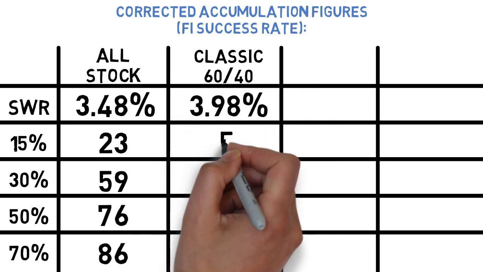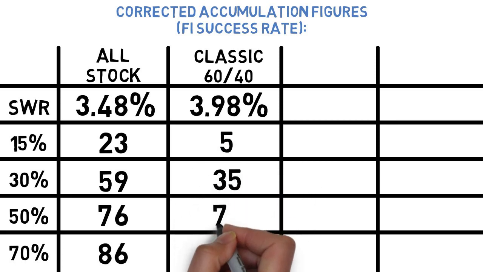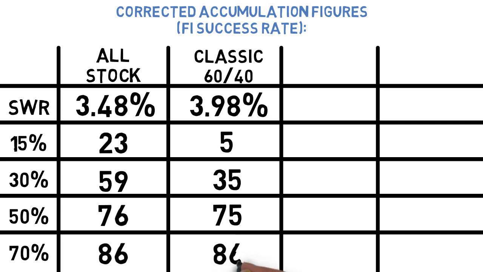Using this new target and the same savings rate assumptions, it would have reached FI in 5, 35, 75, and 86 of the 93 possible scenarios from 1927 to 2019. That's up from the 1, 26, 69, and 84 successes that we saw when using that lower permanent portfolio target